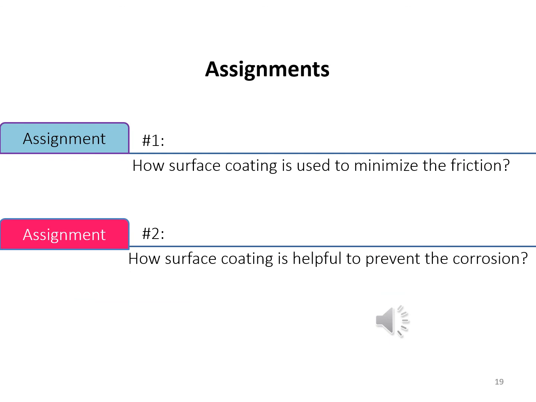Assignments. Assignment number 1 is how surface coating is used to minimize friction. Assignment number 2 is how surface coating is helpful to prevent corrosion.